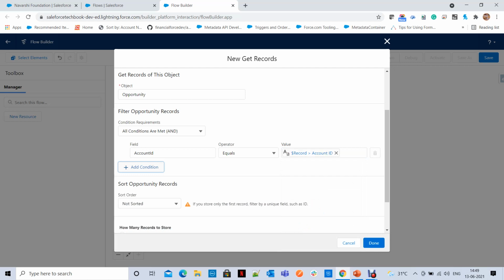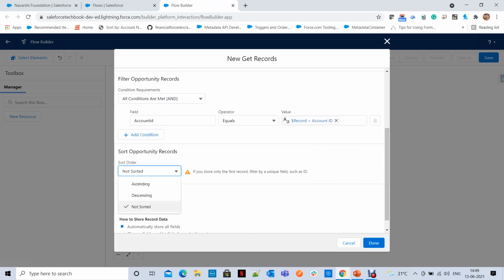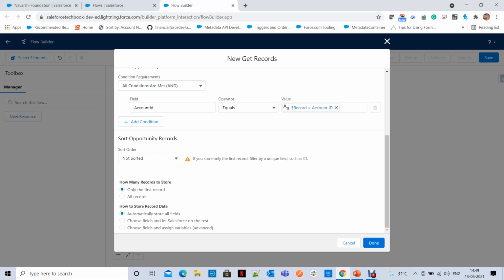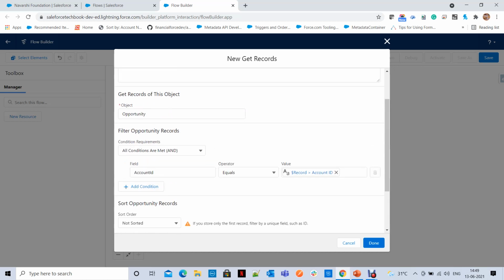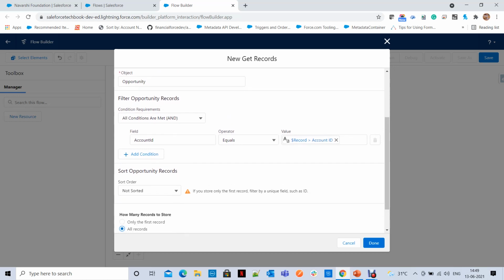That means how it works basically, it retrieves all opportunities where account ID equals the current record's account ID. If you want to sort, you can sort, otherwise you don't need to sort. And here how many records you want to store? I want to store all records, all related opportunities which I retrieve based on this condition.